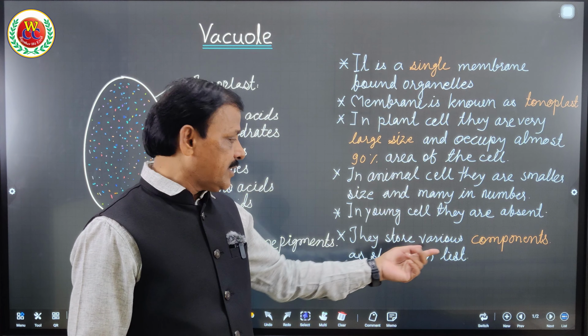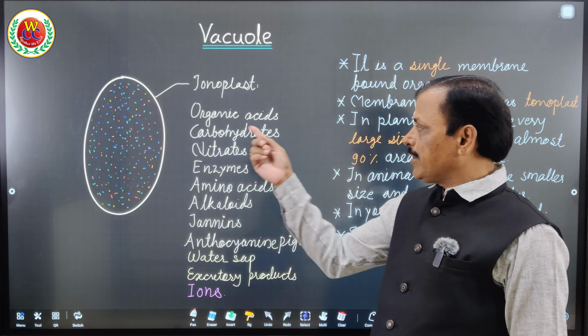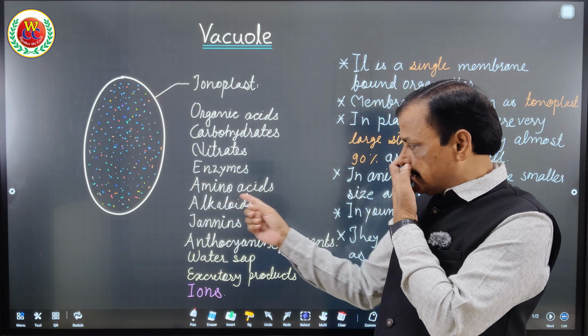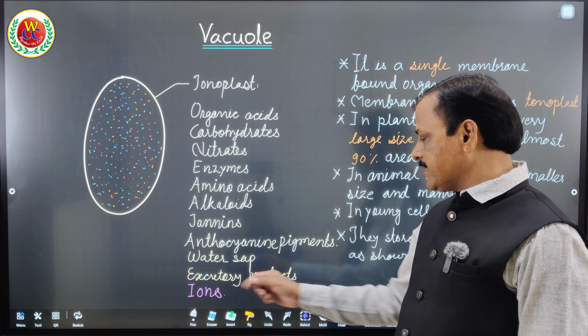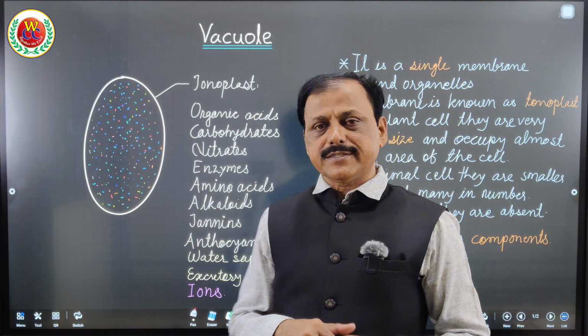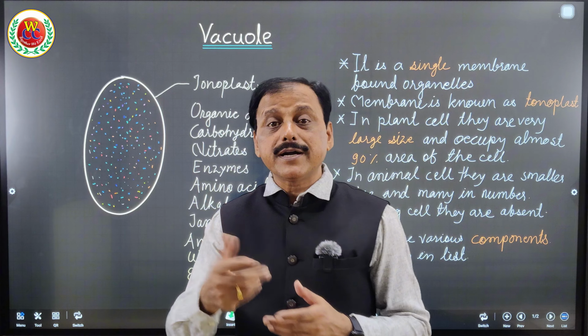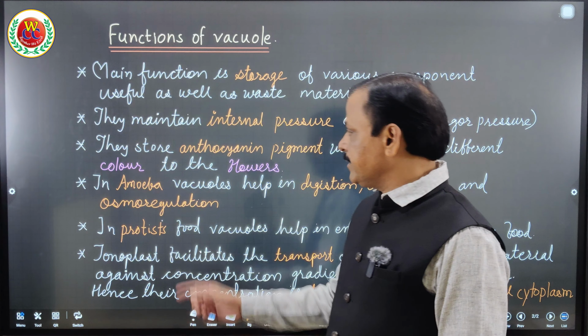They store various components, and I have made this list. Go through it: organic acids, carbohydrates, lipids, nitrates, enzymes, amino acids, alkaloids, tannins, anthocyanin, water sap, excretory products and ions. Very important to note anthocyanin. Anthocyanin imparts color to the flower, and I have mentioned it in the notes.